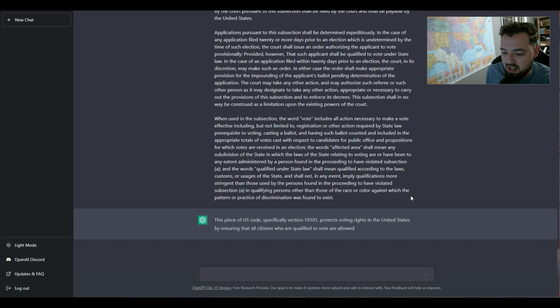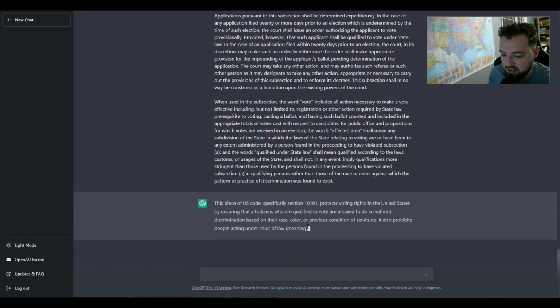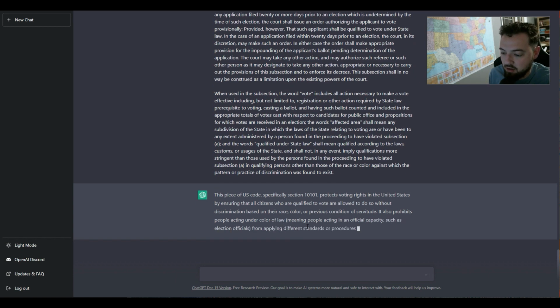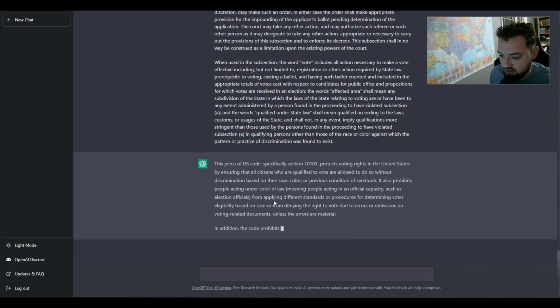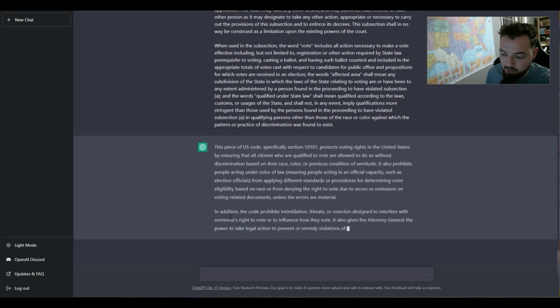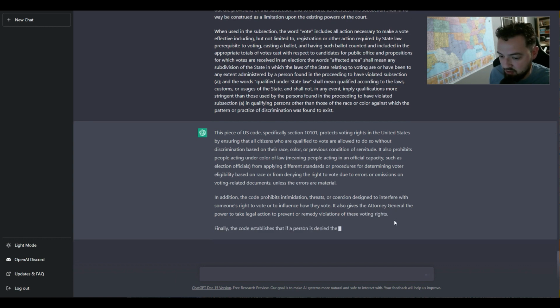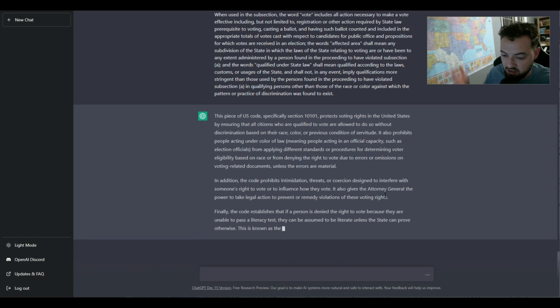So we're getting an answer, and we get the basic explanation that this is mostly about discrimination, and where the code prohibits intimidation, threats, etc. The Attorney General can take legal action to prevent that.